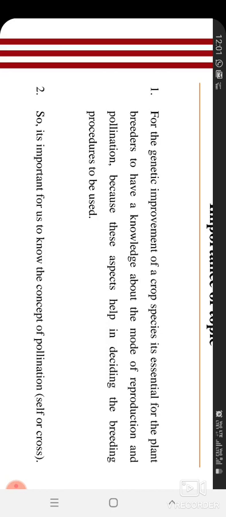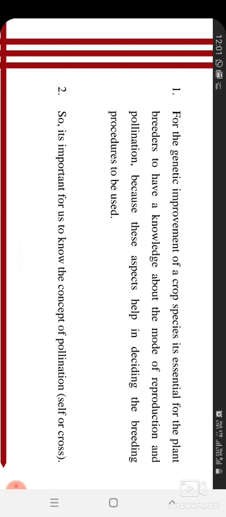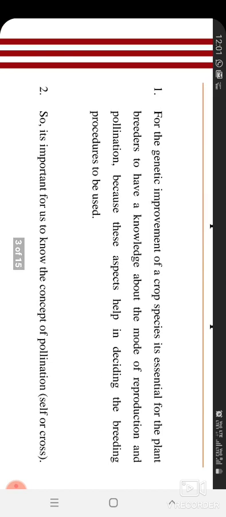So we will study the mode of reproduction and pollination. Mode of reproduction you have already studied in an earlier semester. So in this course we will study pollination and its types. In this lecture we will discuss self-pollinated crop, and after that cross-pollinated crop.